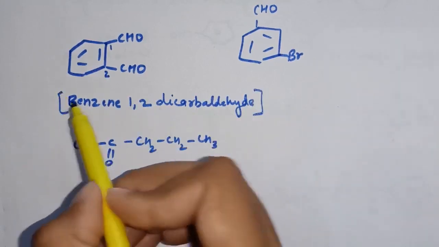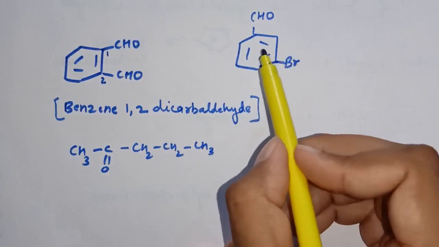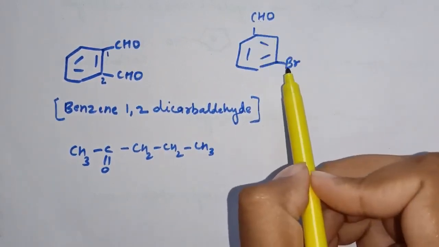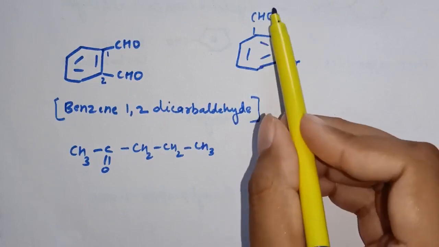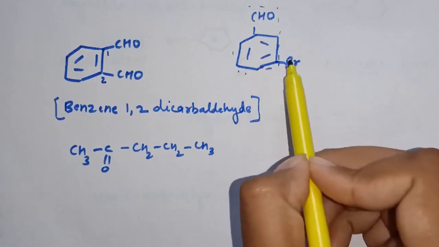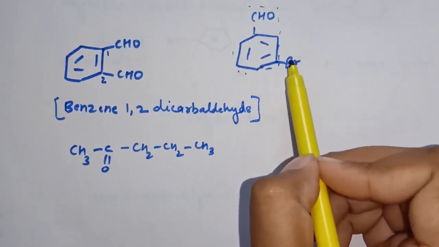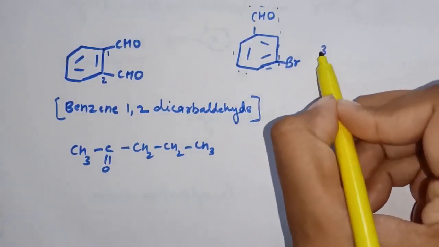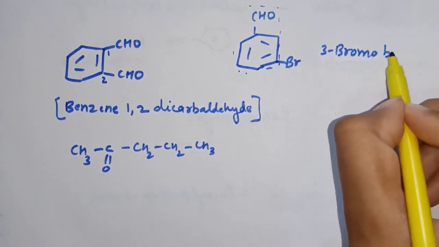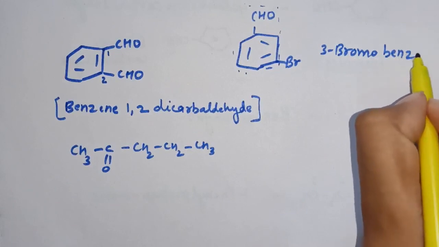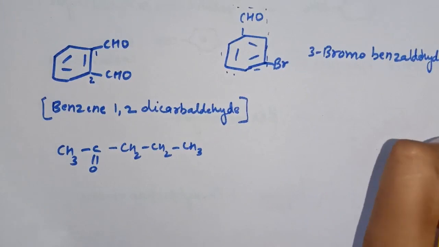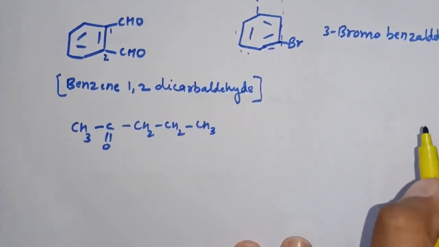Now next, CHO and Br are attached to a benzene ring. So the name for this is benzaldehyde, and at third position Br is there. So the IUPAC nomenclature is 3-bromobenzaldehyde.